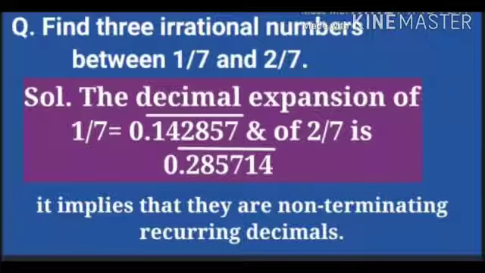Find 3 irrational numbers between 1/7 and 2/7. We can see that the decimal expansion of 1/7 is 0.142857 and of 2/7 is 0.285714, and the bars on the block of digits in both decimal expansions of the given rational numbers show that they are non-terminating recurring decimals.